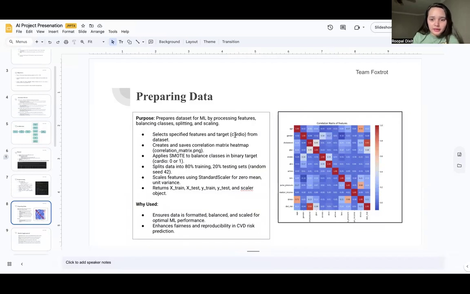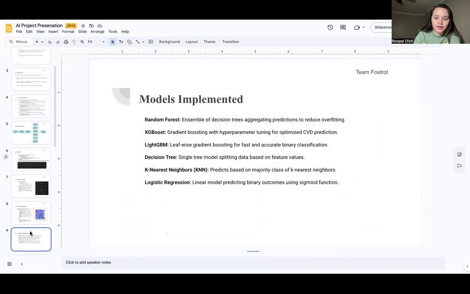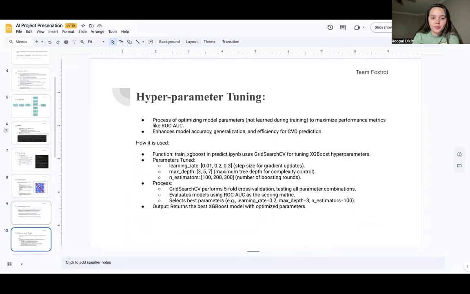You can see the matrix that we have. We plotted this correlation matrix on the basis of all the features, showing how these features are related to each other. This is preparing the data and understanding the data, how these are related to each other as well as to the target variable. And these were the models implemented.